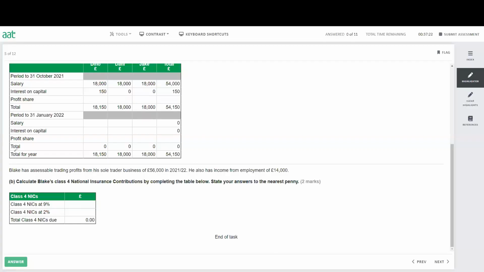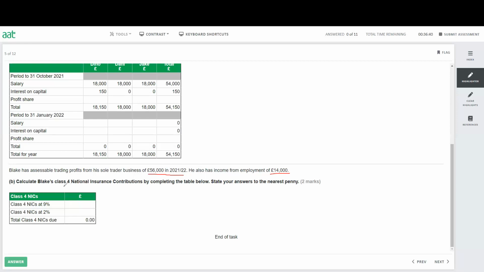The next question we have is about national insurance. You will have one question in the exam for the national insurance, so you need to make sure you memorize the formulas for the national insurance. So Blake has assessable trading profit from his sole trader business, 56,000 in 21-22. He also has income from employment, 14,000. Remember, don't do anything with the employment, because the employment tax and the national insurance is deducted at source. So you already paid through your employment. So do not include this figure when you calculate the trading profit from the sole trader.